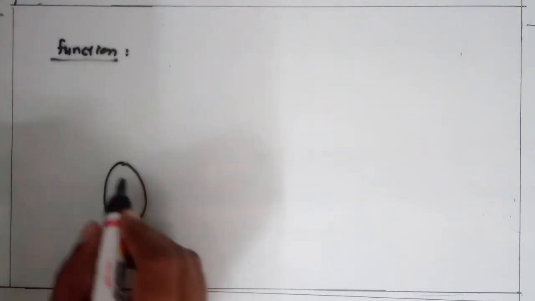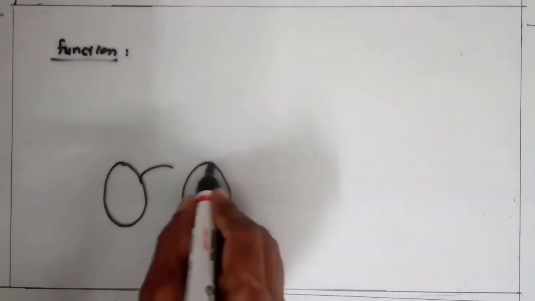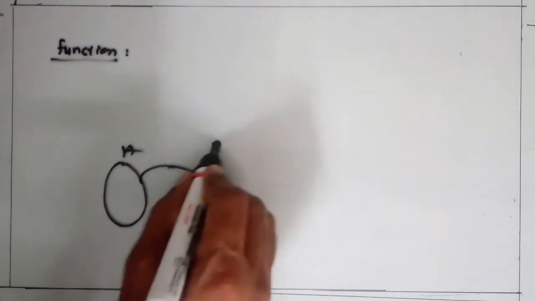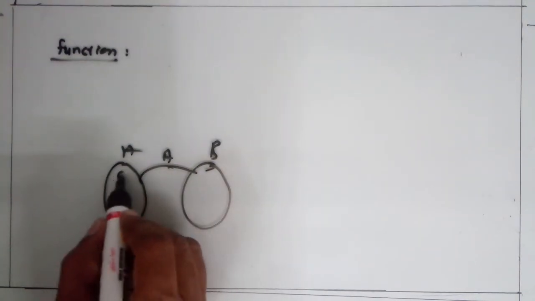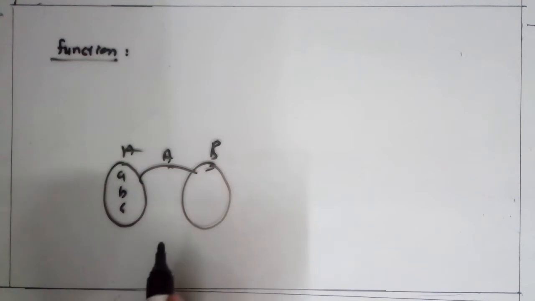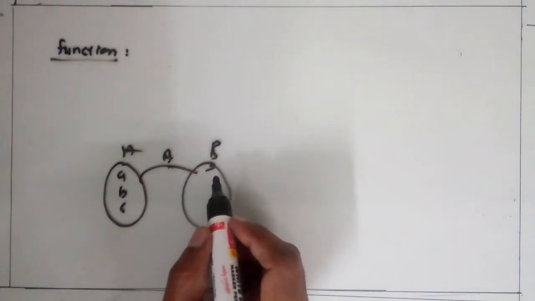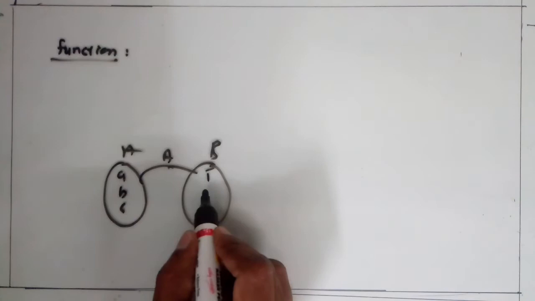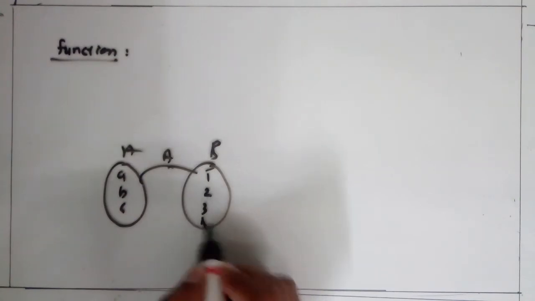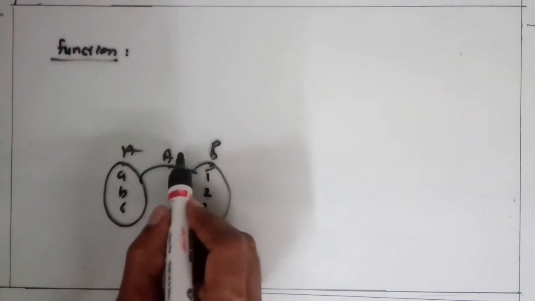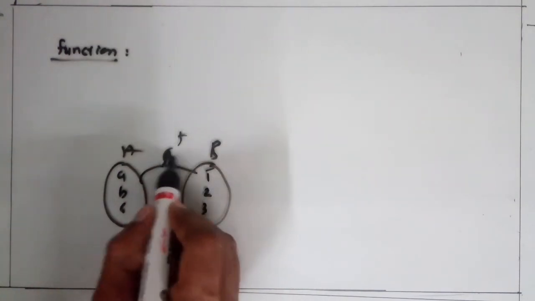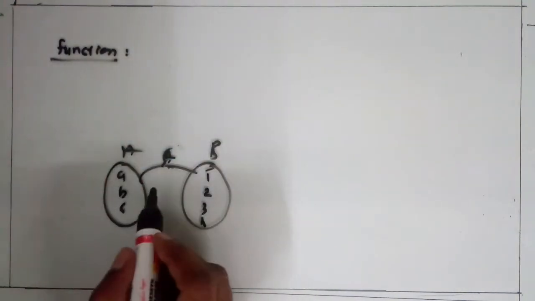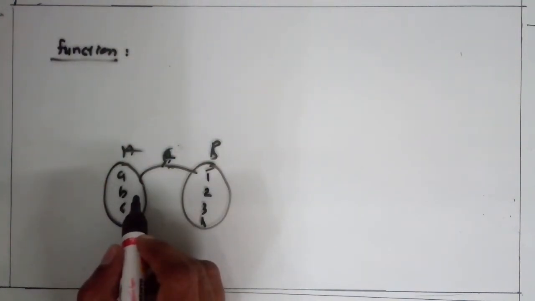If for a relation f from A to B, every element of A, that is a, b, c, has one and only one image 1, 2, 3, 4 under this relation f, then this relation is called a function.